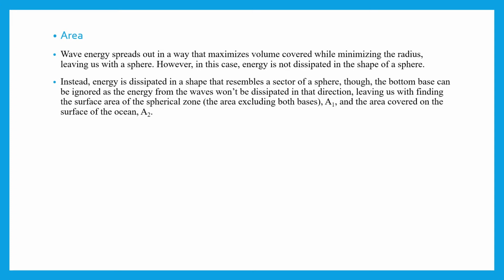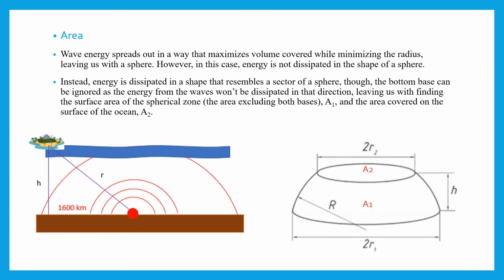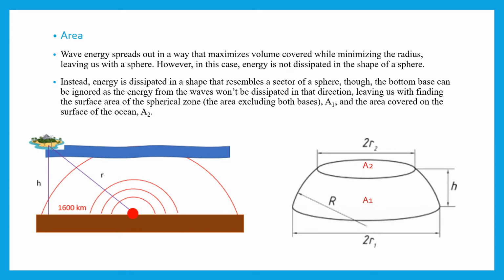We know that as wave energy spreads out, it spreads in a way that maximizes volume covered while minimizing the radius, which leaves us with a sphere. However, in this case, energy is not dissipated in the shape of a sphere. Instead, energy is dissipated in a shape that resembles a sector of a sphere, though the bottom base can be ignored as the energy from the waves won't be dissipated in that direction, leaving us with finding the surface area of the spherical zone, which is the area excluding both bases. We'll call this A1, and the area covered on the surface of the ocean, we'll be calling this A2.